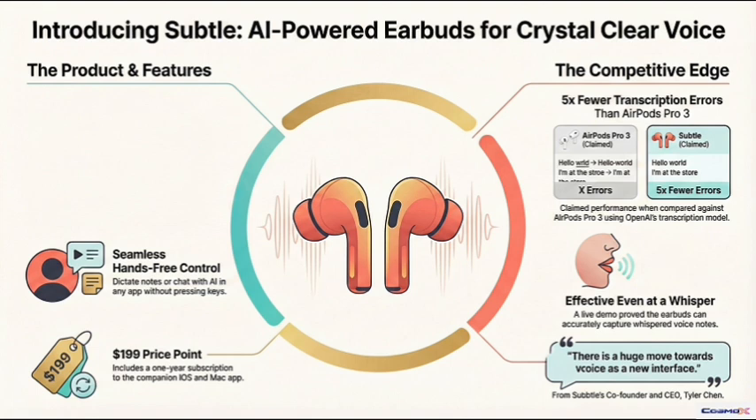Okay, so let's talk about the product itself. What do you get? The buds cost $199, and that comes with a year-long subscription to their app for iOS and Mac. And that app pulls it all together: dictation, AI chat, voice notes. It's a whole system. It is, and this is the really critical part. There's a custom chip inside. What does that do? It lets the buds wake your iPhone directly, even when it's locked in your pocket.